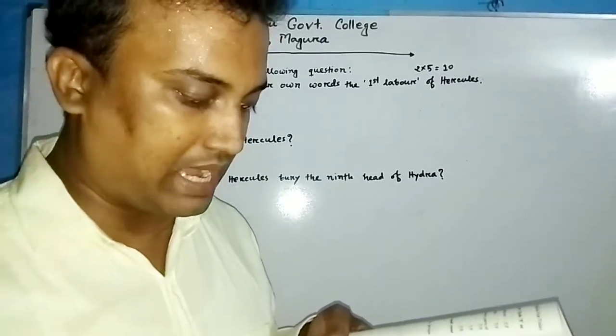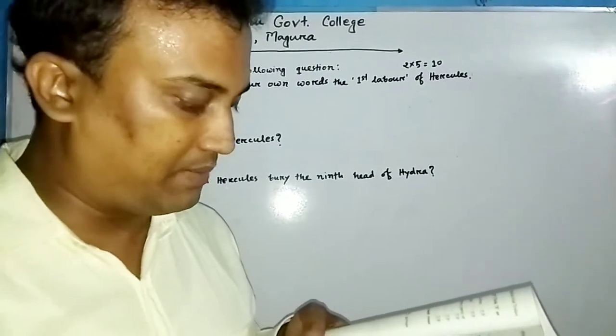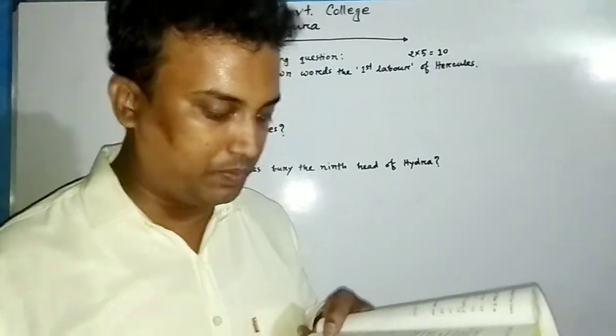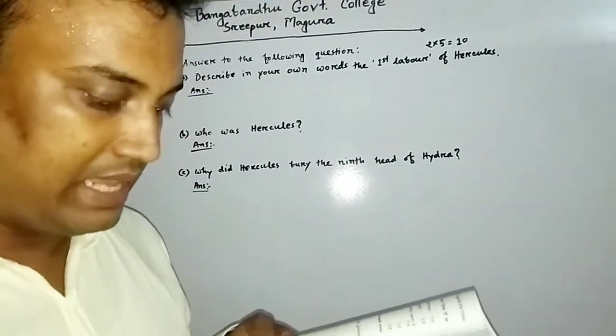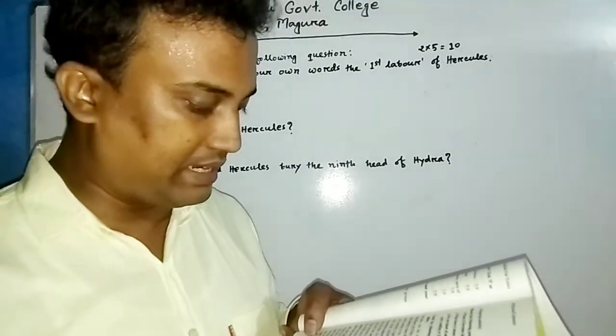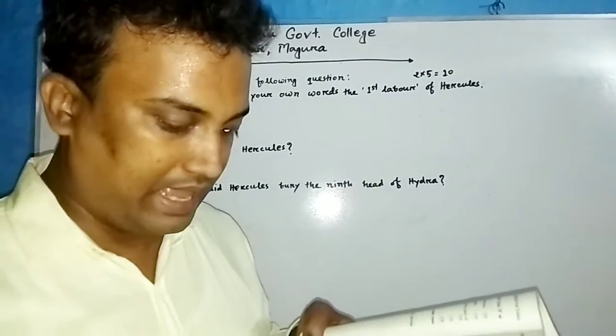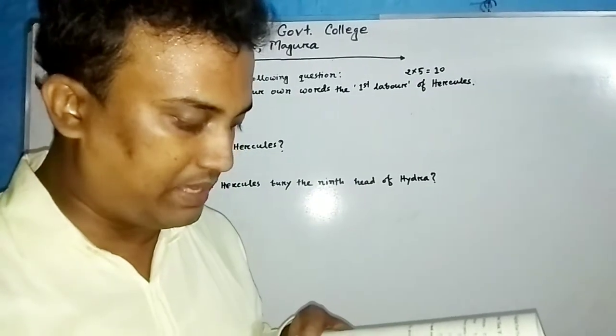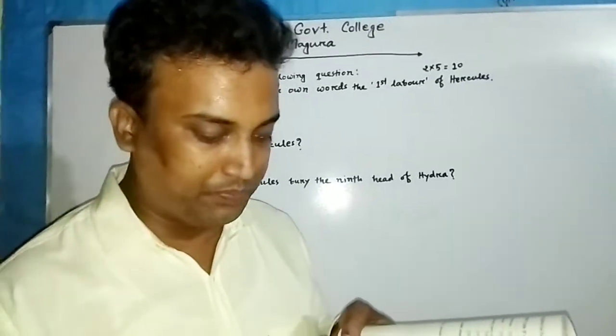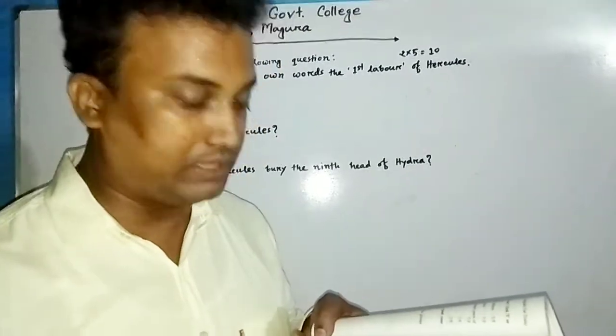burning all the heads of the Hydra except the immortal one, which he decided to bury under a huge rock. In other words, Hercules triumphed again, as he would every time he was given an impossible task by Eurystheus. And this is how he began to acquire the reputation of a hero, possessing immense strength throughout the world.